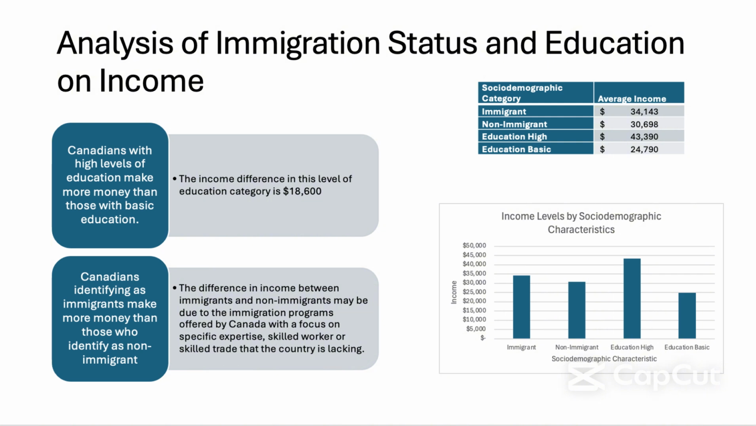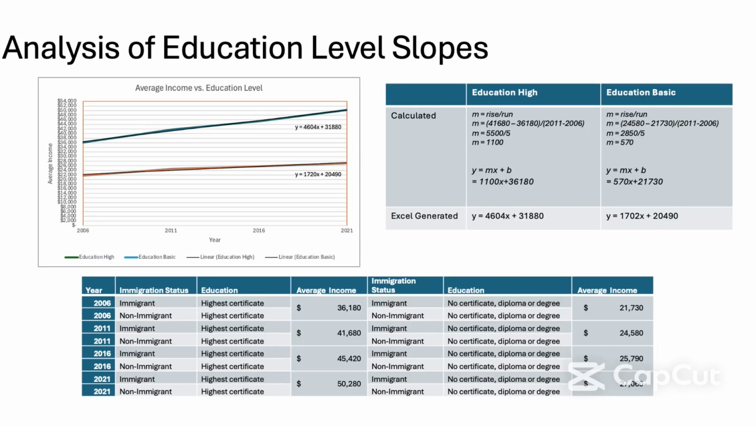Comparing the tallest bar with the shortest bar, the income gap is $18,600. This difference is between individuals with high education and those with basic education. Analysis of education level slopes.